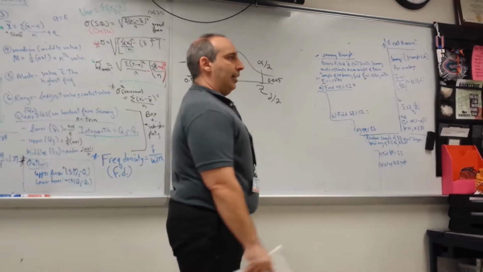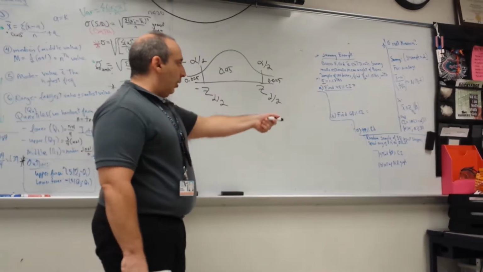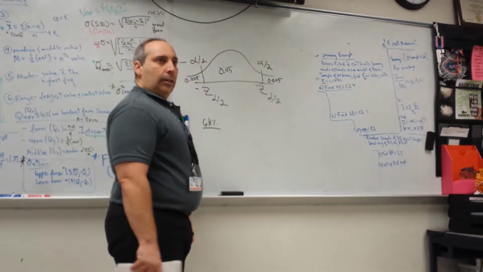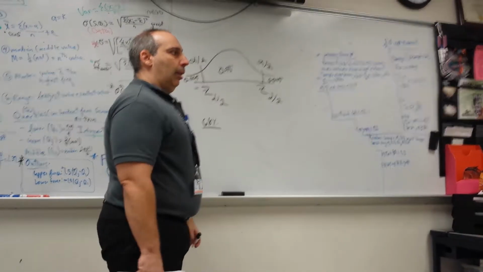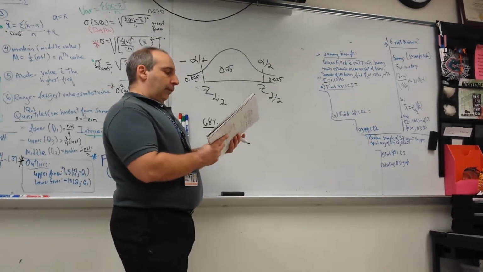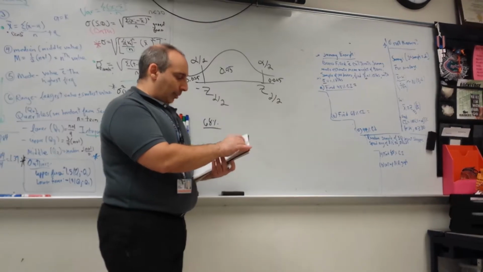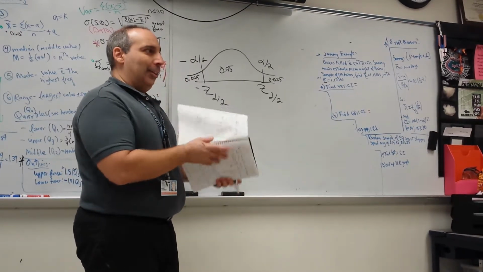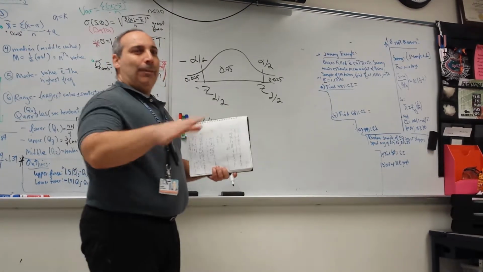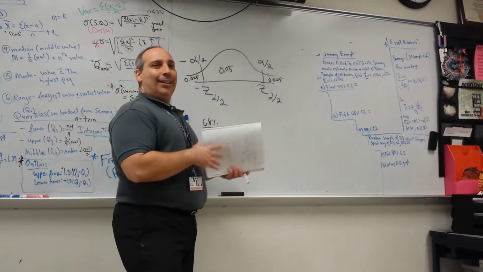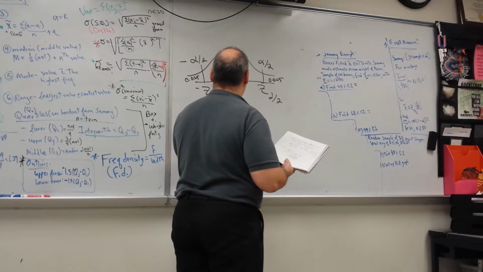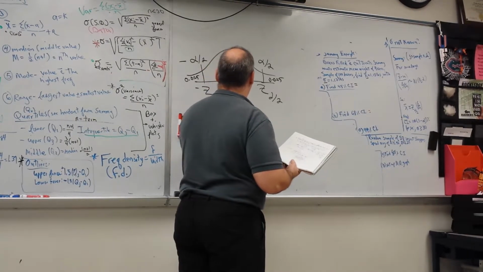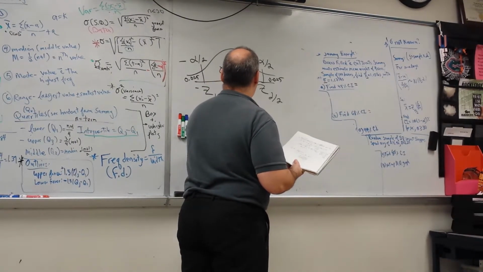So let's do a 68% CI, okay? And then I'm going to do another one over there in a second. All right, 68% CI, you want to try it out? Do we all agree now? What do they have for the z-score for 68%? 1.7?